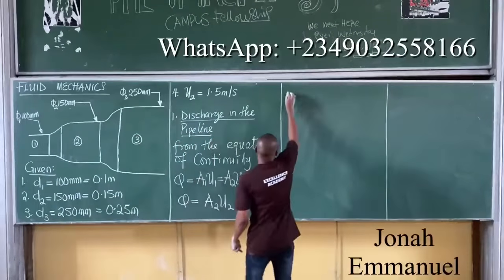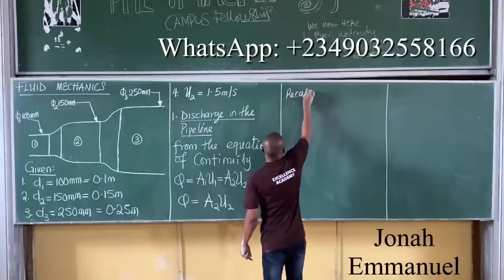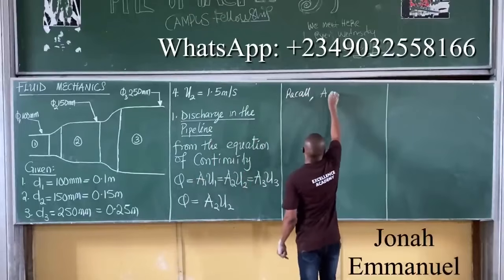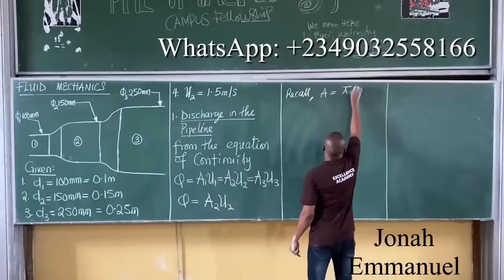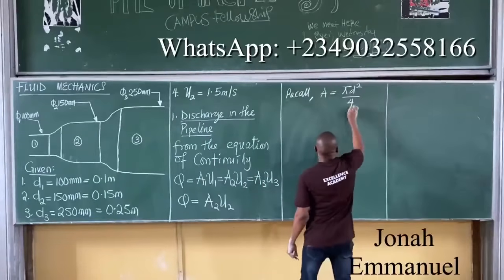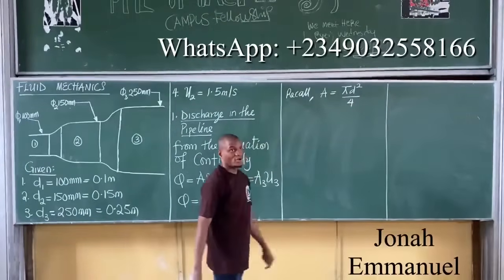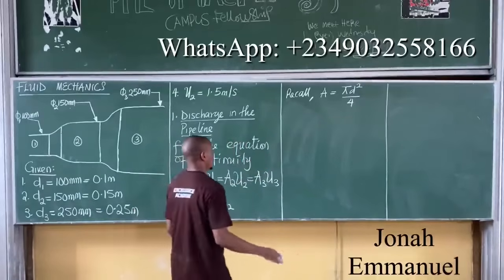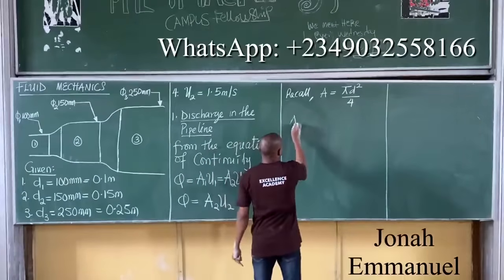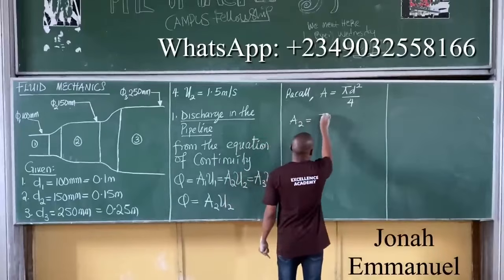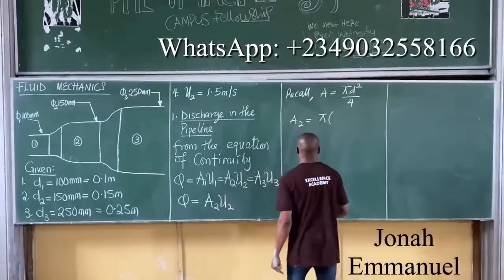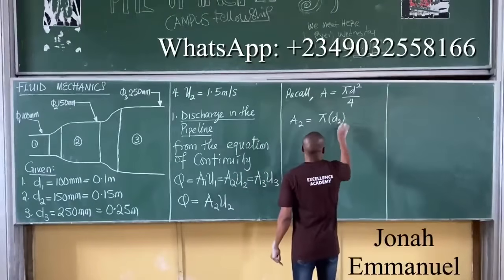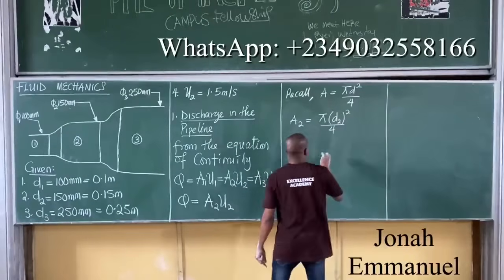Recall that area A is equal to pi d squared over 4, in terms of diameter. Or convert to radius first, then use pi r squared. Whichever one. For A2, I'll have A2 is equal to pi D2 squared over 4.